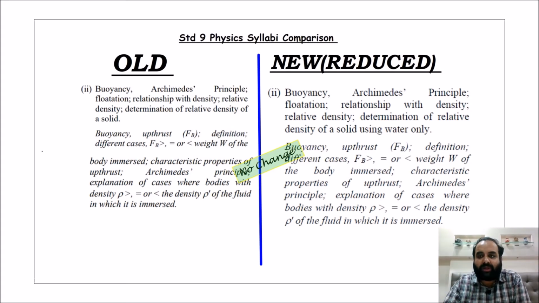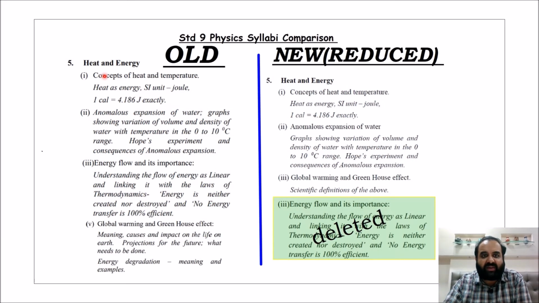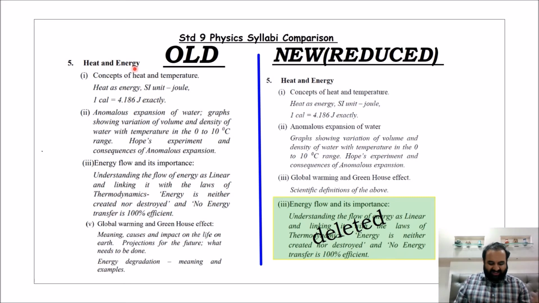Then let's come to the next one; this is all we have already covered. Then we have come to heat and energy. In this particular chapter, the A part is where we learn about thermal expansion, anomalous expansion, and the applications related to the anomalous expansion; that all is there. And if you see the B part, that was basically all environmental studies. So energy resources and conversion, the B part is entirely deleted. The C part is again entirely deleted, that is production of hydroelectricity and all that part.